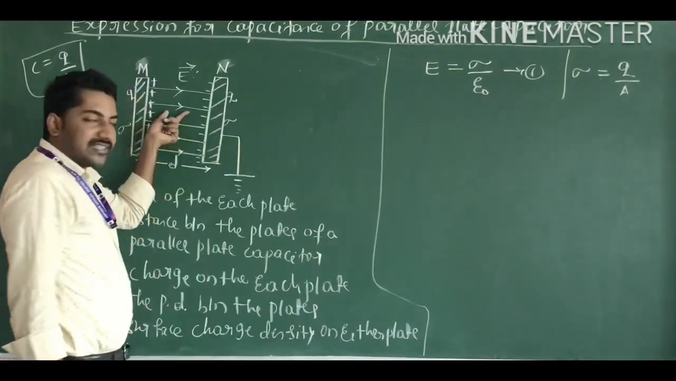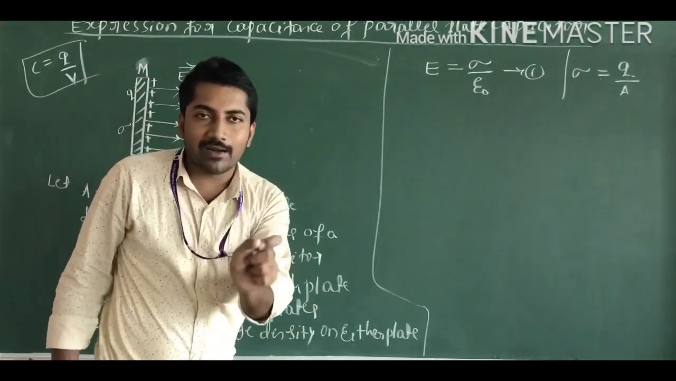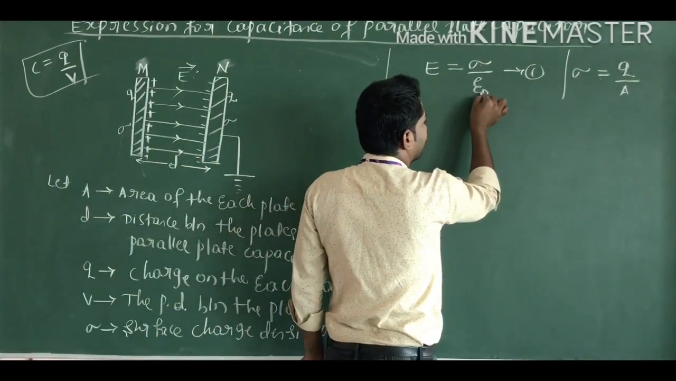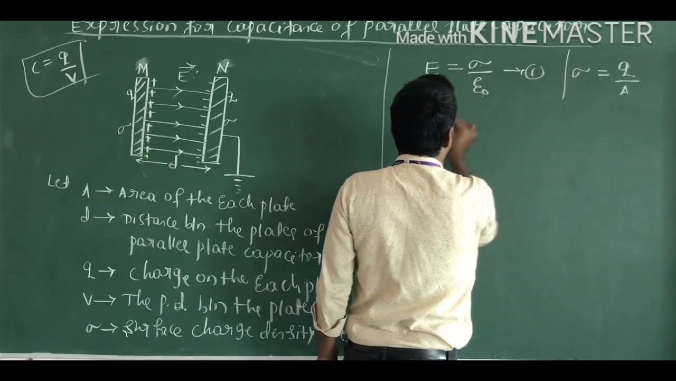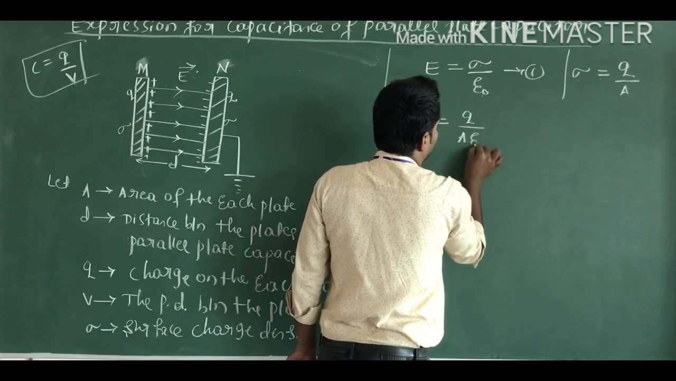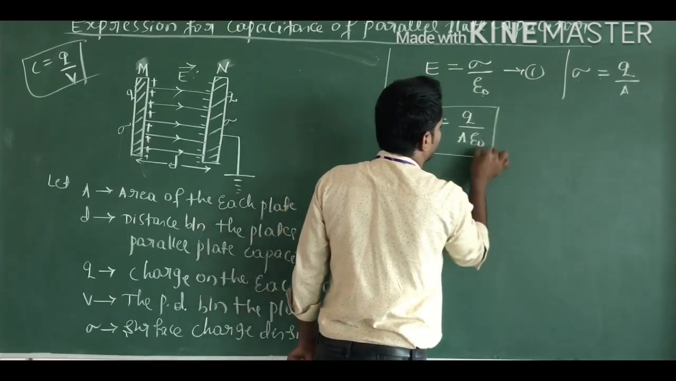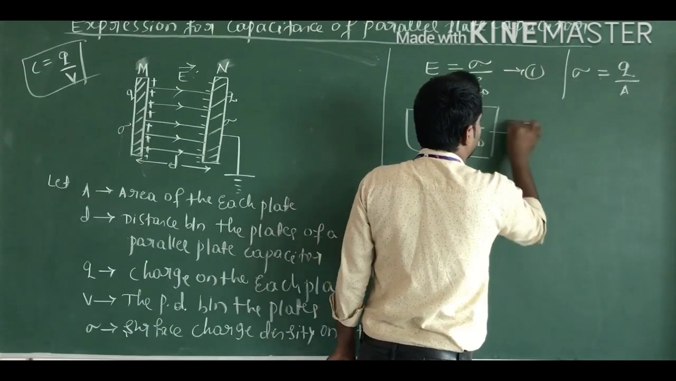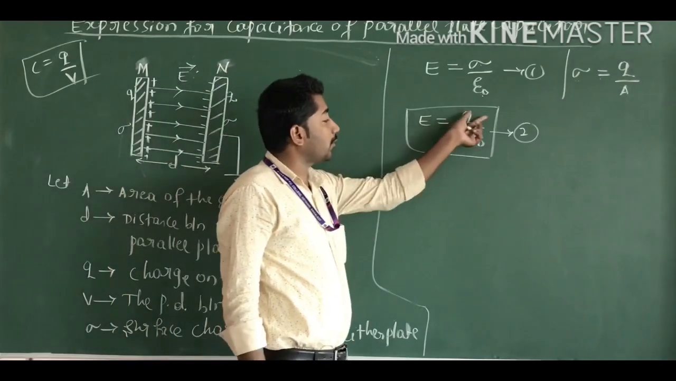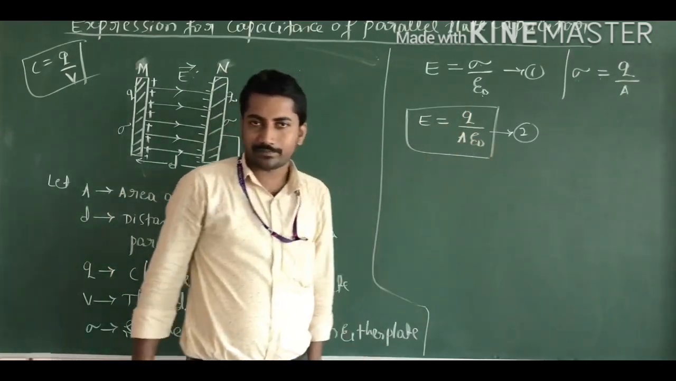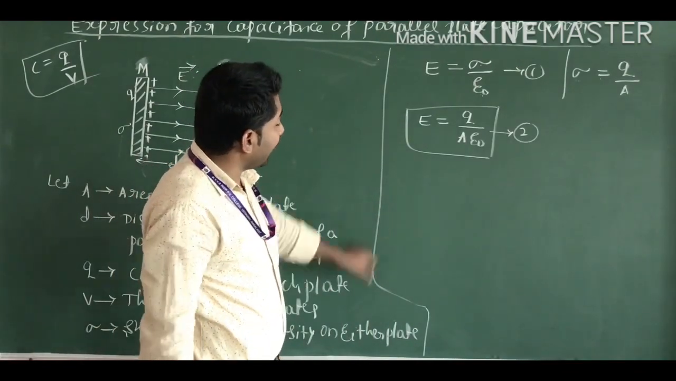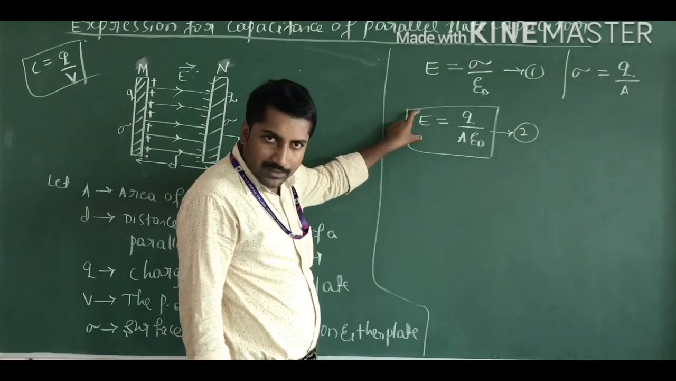But E is the net electric field between the two parallel plates. Here E is equal to sigma divided by epsilon naught. But using the surface charge distribution formula, we get E is equal to Q divided by A into epsilon naught. We get this equation. Here E is the net electric field between the two plates.